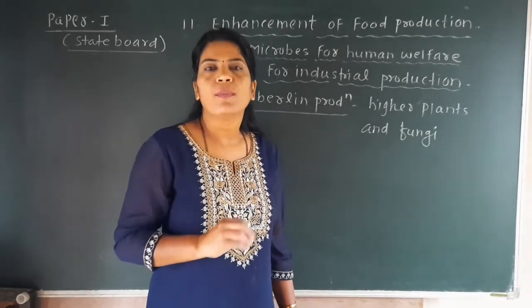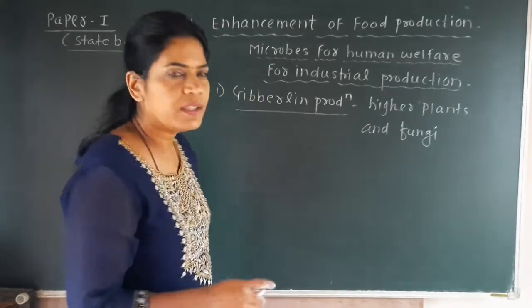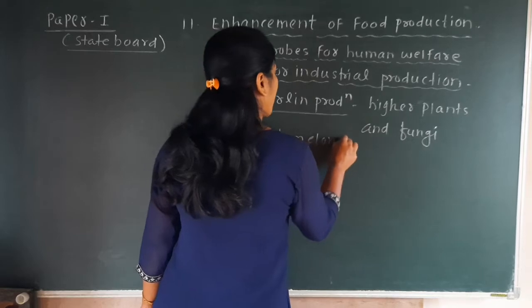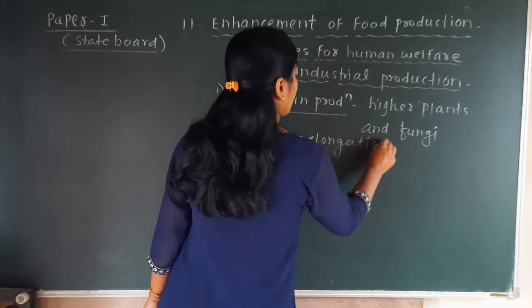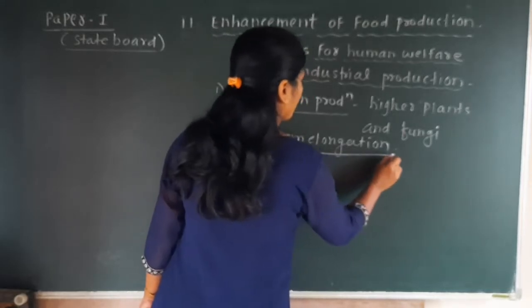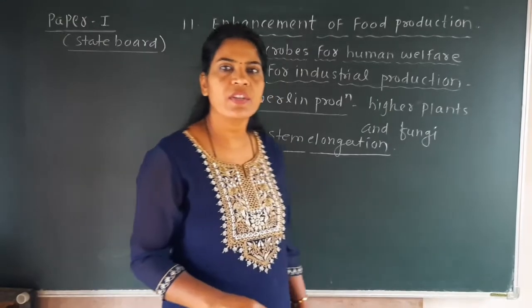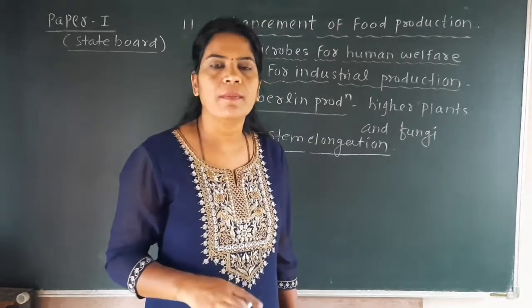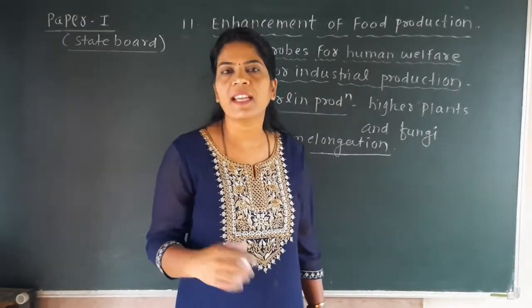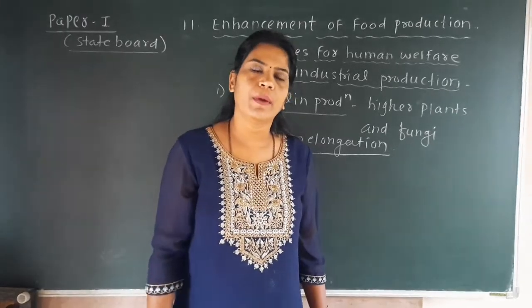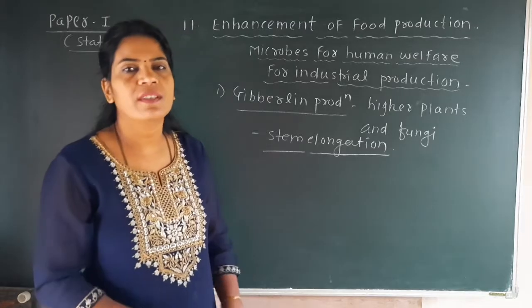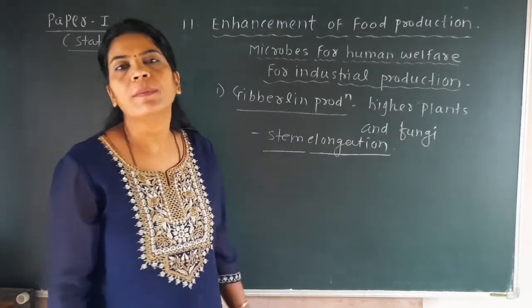It is used for the growth of plants because it has a role in the stem elongation of the plants. Now what is meant by stem elongation? Elongation of the stem is the increase in the length of the stem, which means an increase in the height of the plant. So for increasing the height of the plant, by increasing the elongation of the stem, this gibberellin acts on the plant.